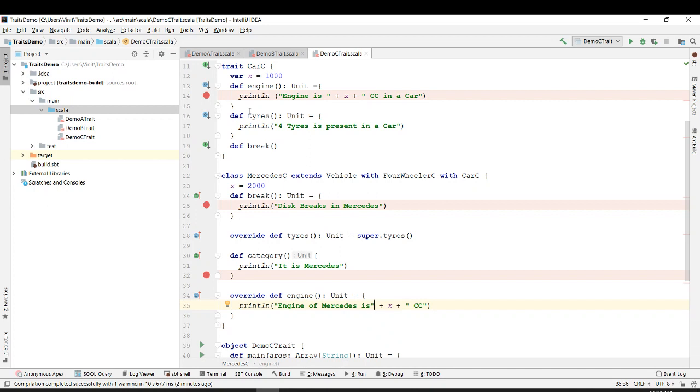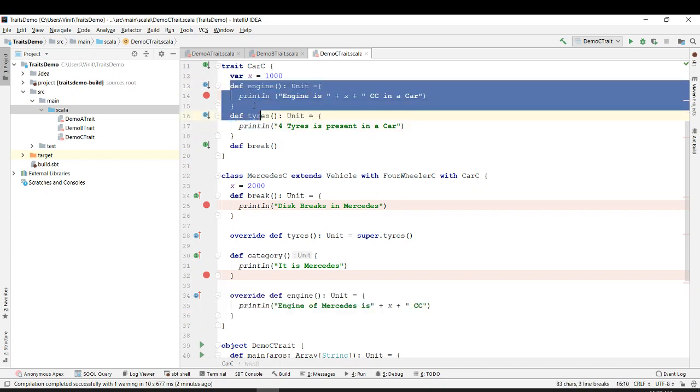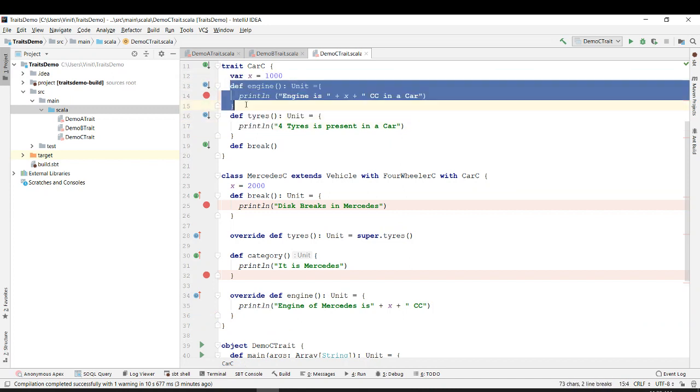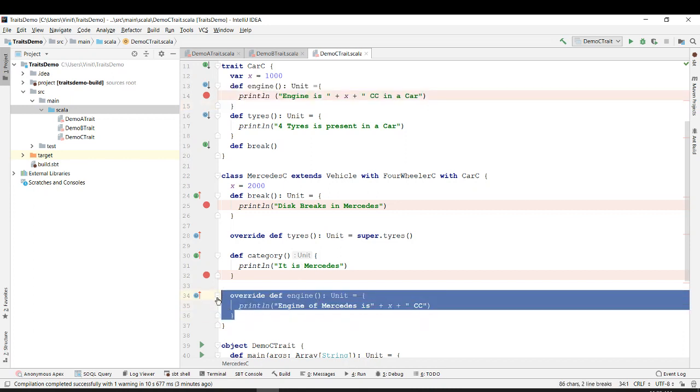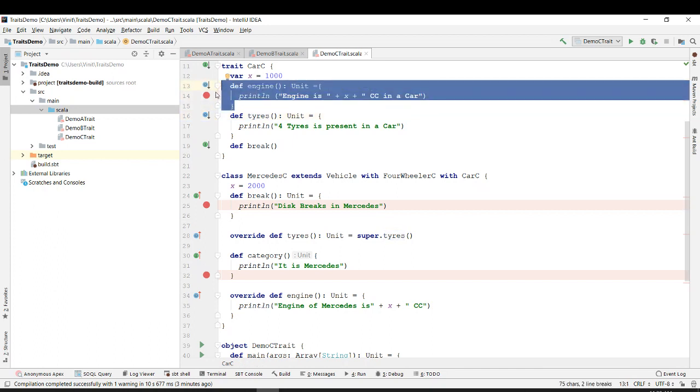So can you look into this example and tell me, when the engine function is called, will this engine function be called or this engine function be called? The one which is highlighted. This one? Yes. Why?